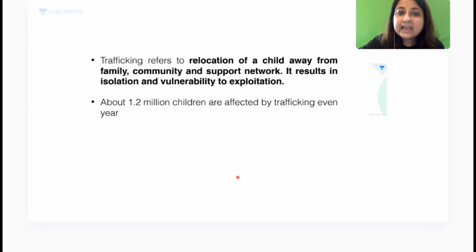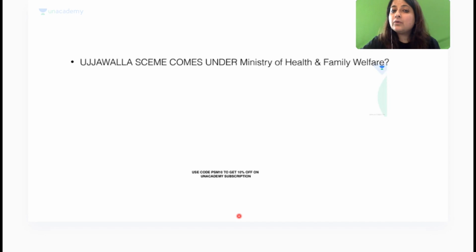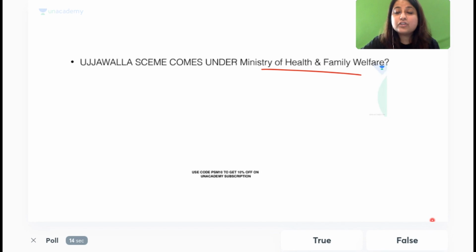I will just tell you about Ujjala scheme. Trafficking का मतलब क्या होता है? Relocation of a child away from the family, community and support network. It results in isolation and vulnerability to exploitation. ठीक है? I will tell you. So Ujjala scheme comes under which ministry? Anybody? Is it under Ministry of Health and Family Welfare? True or false?